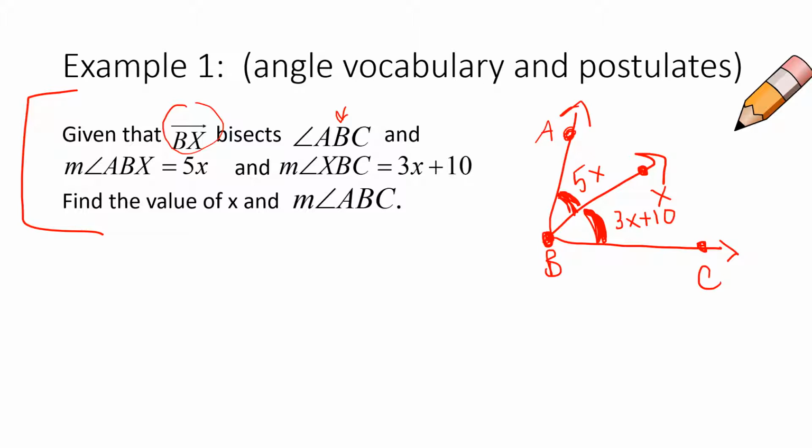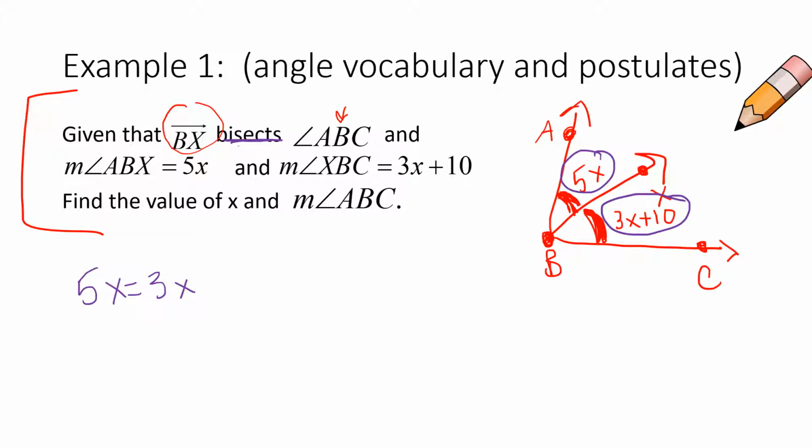What do we know from all the information that they gave us? There's a key word in here that's going to tell me how to set up this equation. The word bisect means that it's going to cut into two congruent pieces, right? So that means that this is congruent to that, which means that we can set those two things equal to each other.